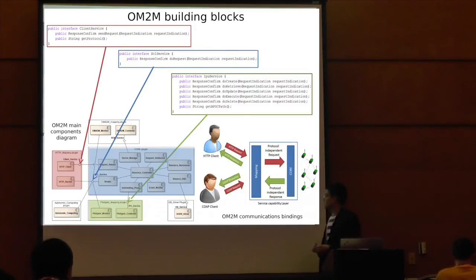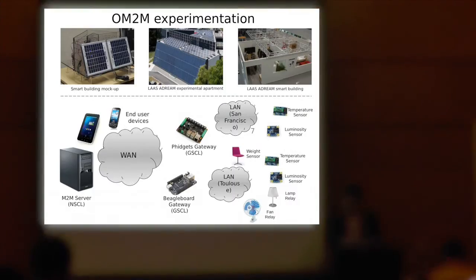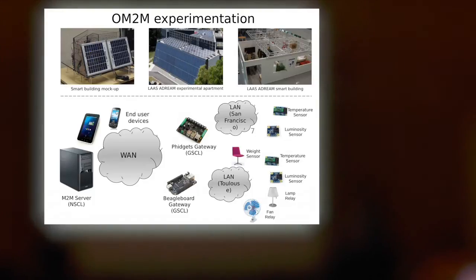It means that using the OM2M platform, clients with different protocols can use the service platform to control ZigBee devices. Here, for example, an HTTP client can communicate with a CoAP one using the core by doing a simple mapping mechanism. So I don't have much time. Let's move directly to the demonstrations.